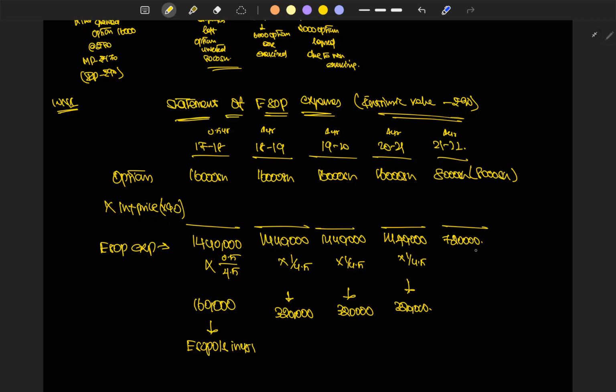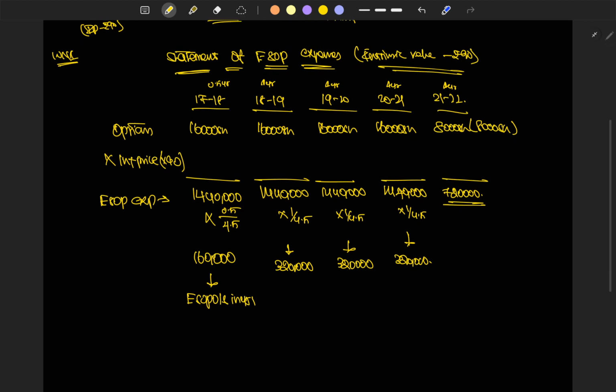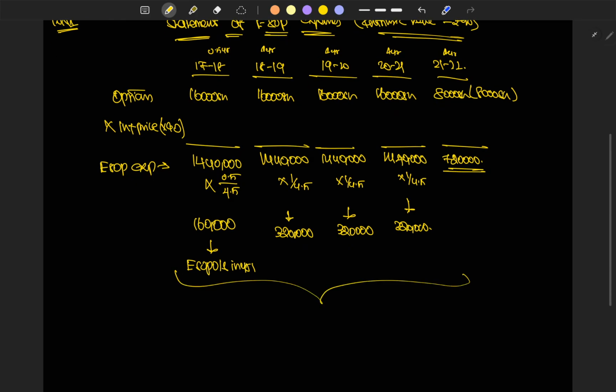But at the last year we came to know that only 8,000 shares are going to be received by the employees. So 8,000 shares have been unvested due to employees leaving. While we calculate that, we came to know that the ESOP expense for the company comes to around 7 lakh 20,000 alone. But so far we have already put under ESOP outstanding 1 lakh 60,000, 3 lakh 20,000, 3 lakh 20,000, 3 lakh 20,000, which is rupees 11 lakh 20,000.